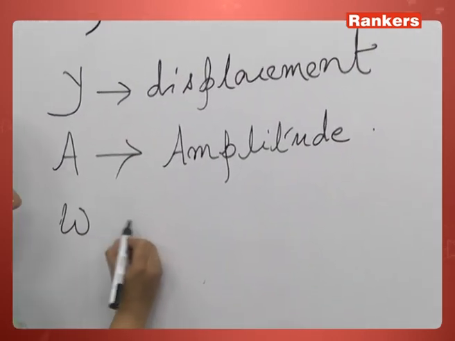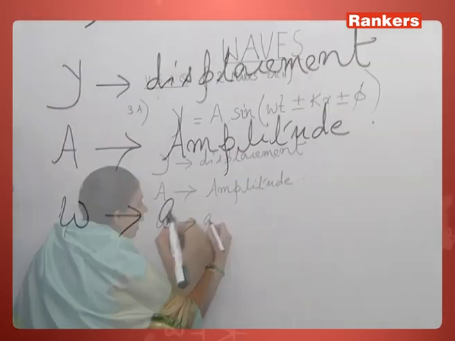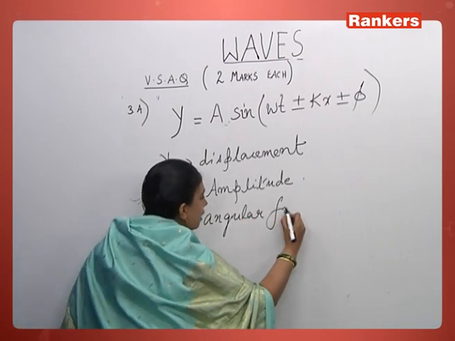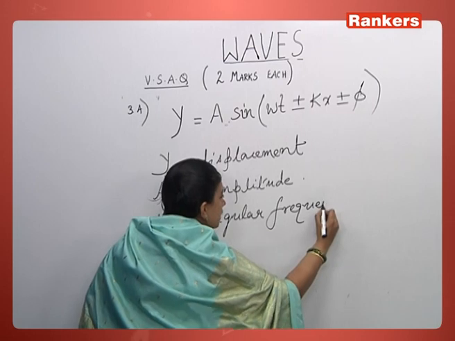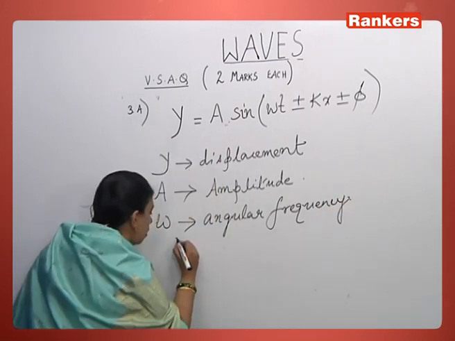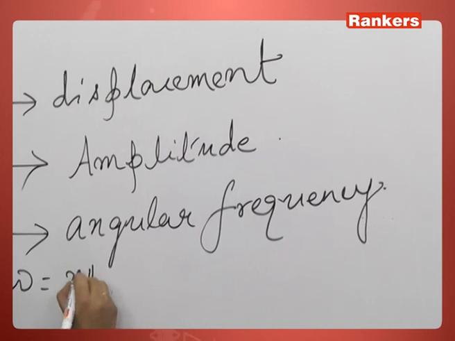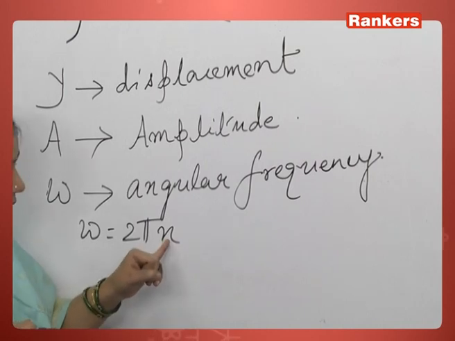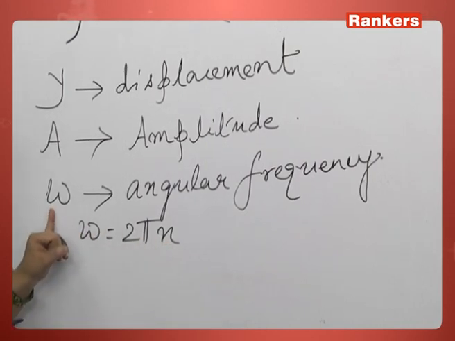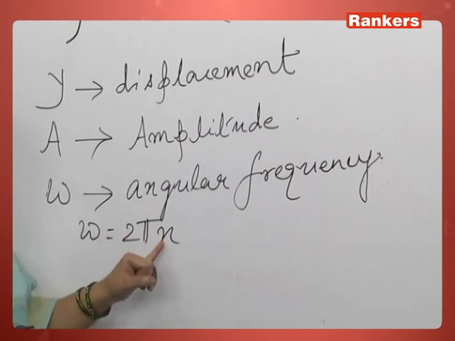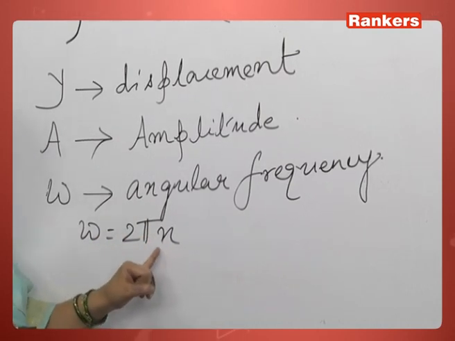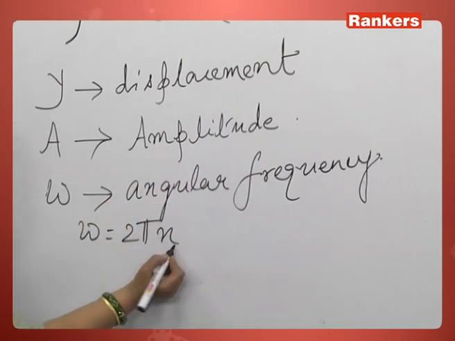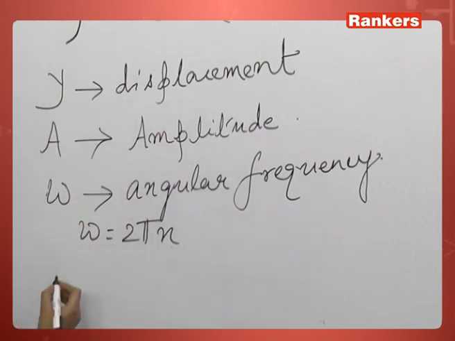Omega is called the angular frequency, also called angular velocity, and we know that omega is equal to 2 pi n. In some books they represent the frequency with a small letter. This is called linear frequency, and this is called angular frequency. Linear frequency is denoted by small letter f or n. So, omega is 2 pi n. One of the parameters is also the linear frequency n, and the angular frequency omega.